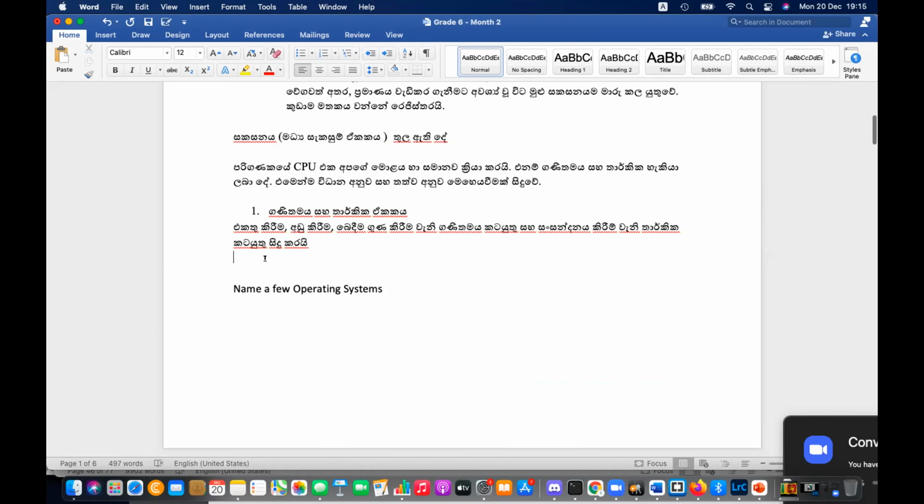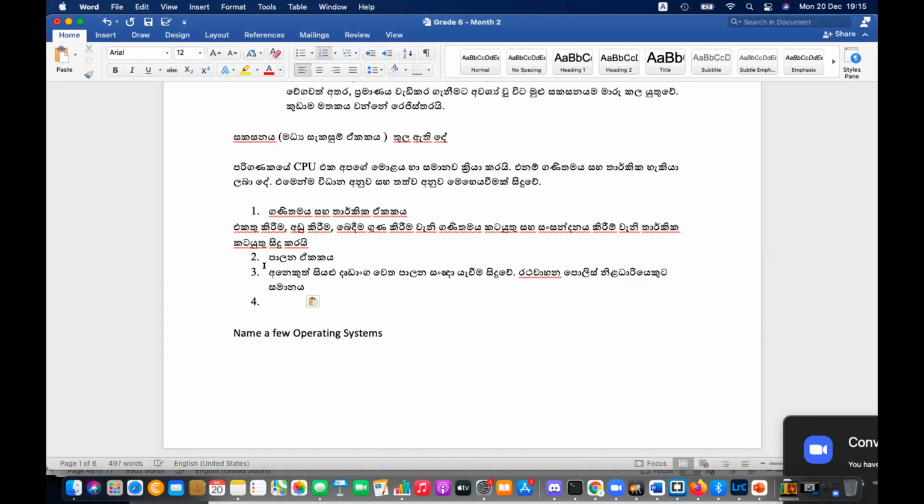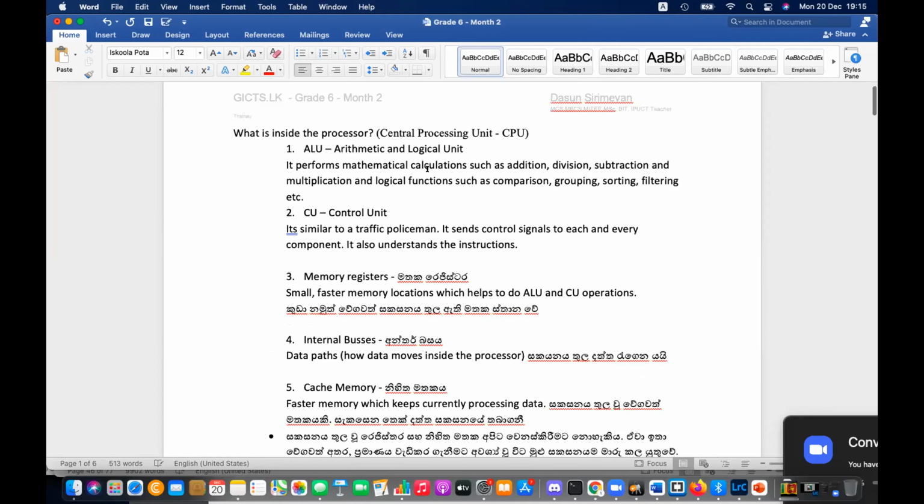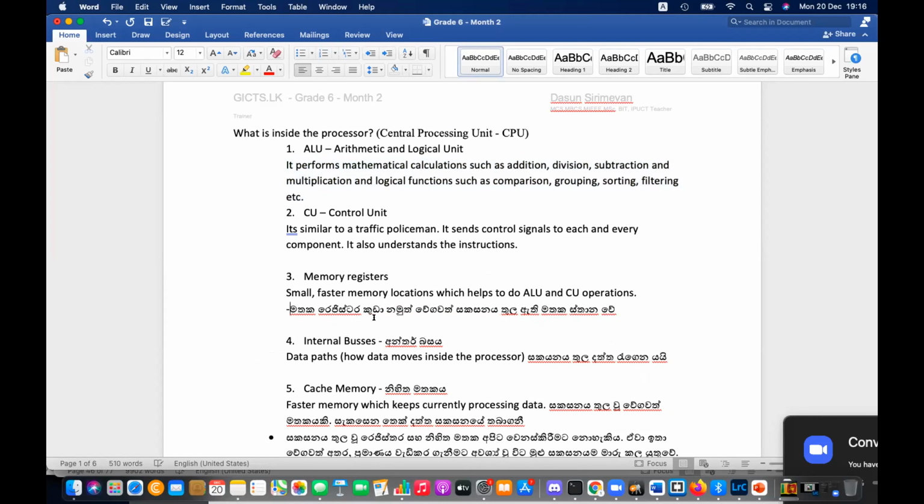The brain also has these functions. The brain can do calculations, grouping, sorting, filtering, acting according to commands, and sending commands to the other components of our body. Similar to that, the processor or the central processing unit can also do that task in our computer.